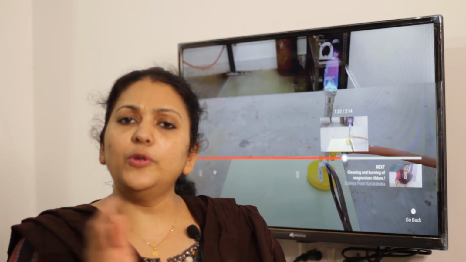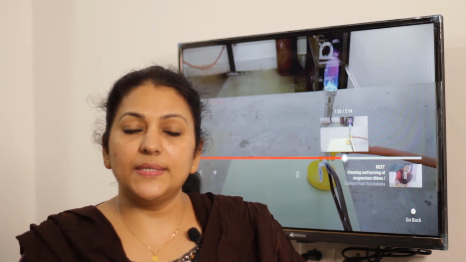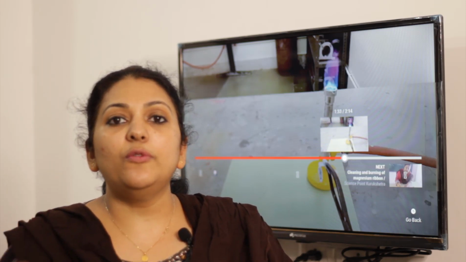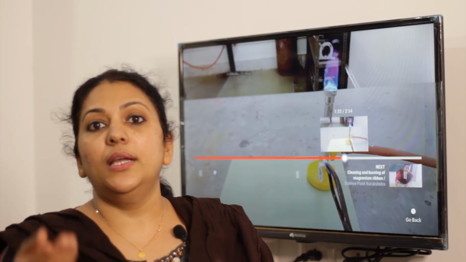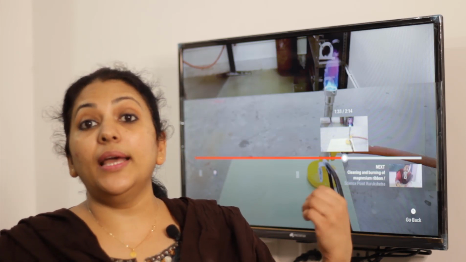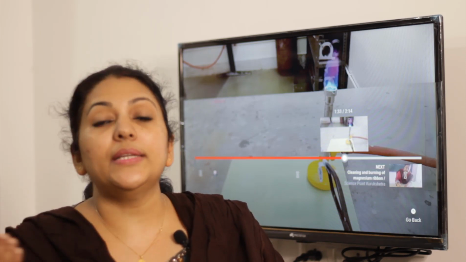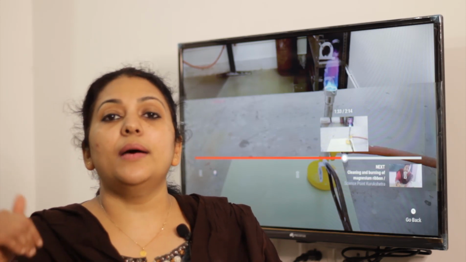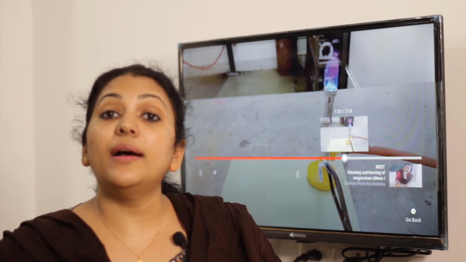Okay. Now, before going to the lesson, I just want to tell you one thing, that is, when you compare the reactivity of metals, we know that different metals react in different way. For example, when you try to burn a magnesium ribbon, you have seen that it burns quickly, isn't it? But when you try to burn a piece of gold, will it burn like this immediately? No, that will not happen. That means all metals do not react in the same way. Some metals are very reactive, some are moderately reactive, some are highly reactive.